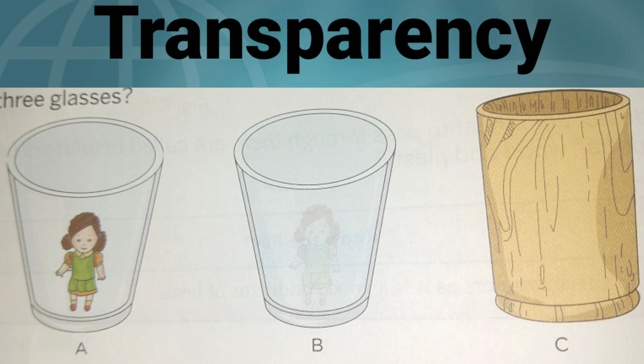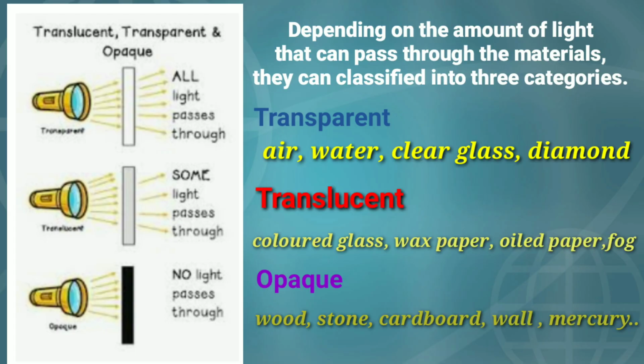No. You can see that in the first glass the toy is clearly visible. In the second one the toy is partially visible, and in the third glass the toy is not visible at all. As you can see in the diagram, in the first case all the light is passing through the material.